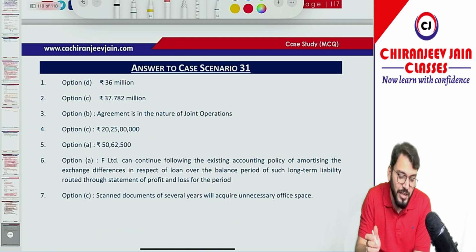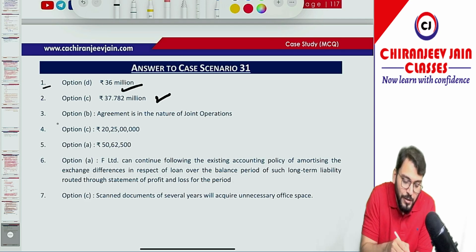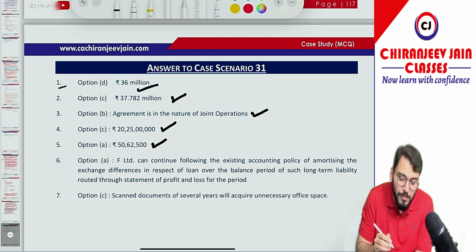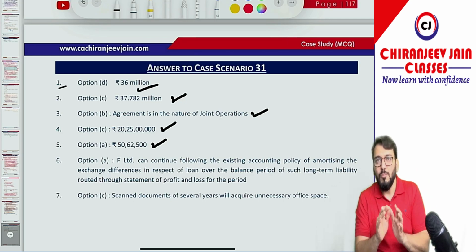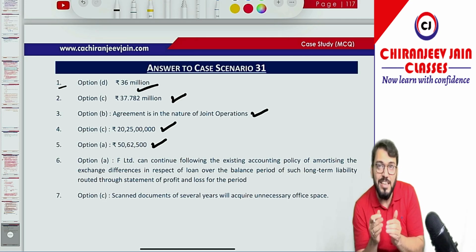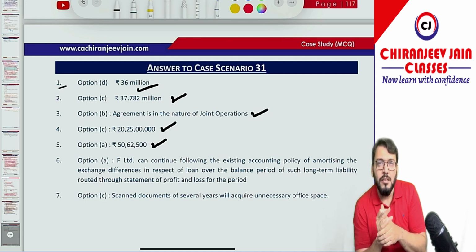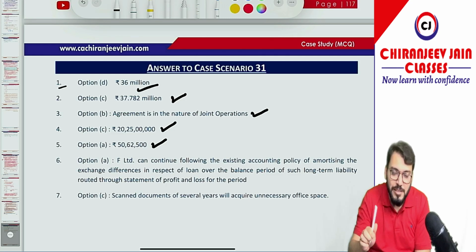Let's see which ones are correct. Point number 1 correct, point number 2 correct, point number 3 correct. Point number 4 we have done, correct. Point number 5 option number A. Point number 6 option number A. Point number 7 option number C is correct. All points done. So with this, we have done all the case studies given in our case study PDF. All the case studies related to the May 2024 attempt have been completed. Understood?